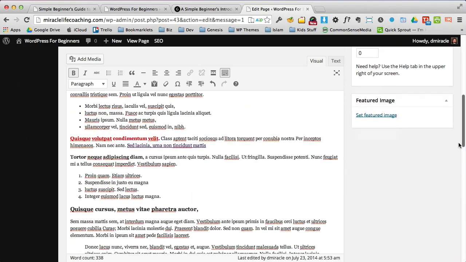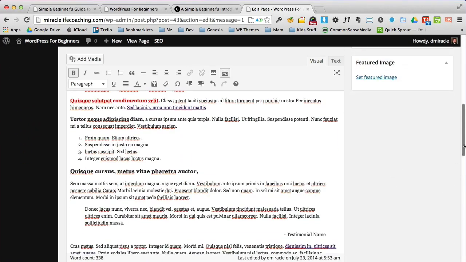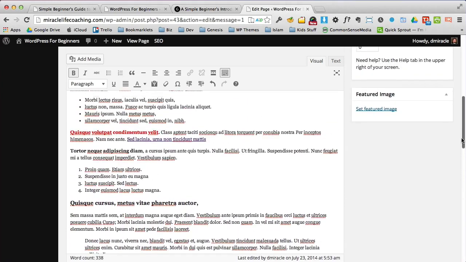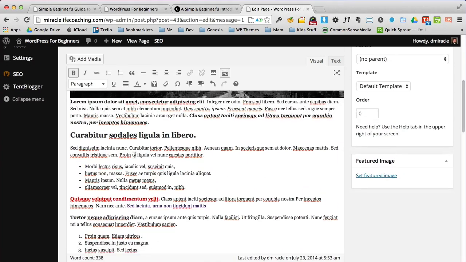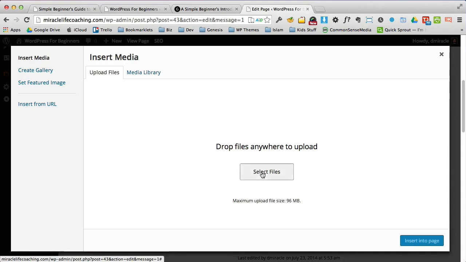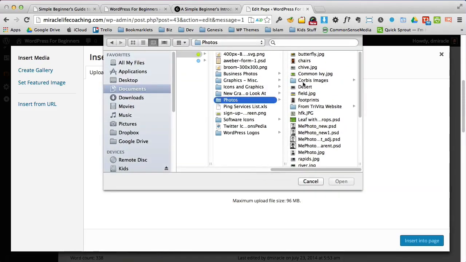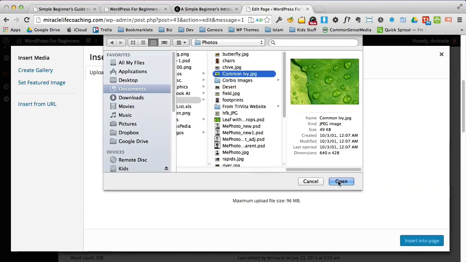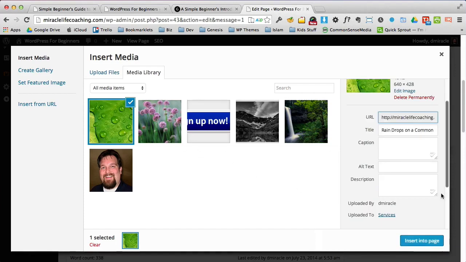And then you notice there was a second image that was somewhere down in here. And I'm just going to add that image. I'm going to add that image right here. So let's go to Media Library again. And this time I'm going to go, this was the image I used on the home page, but I'm going to go get an image from somewhere else in my website. So if I hit Select Files, I'm going to go get this ivy. I like this ivy a lot. So I'm going to add that.